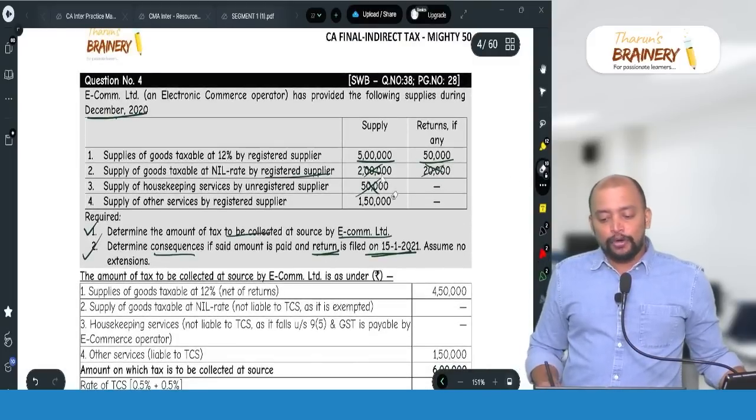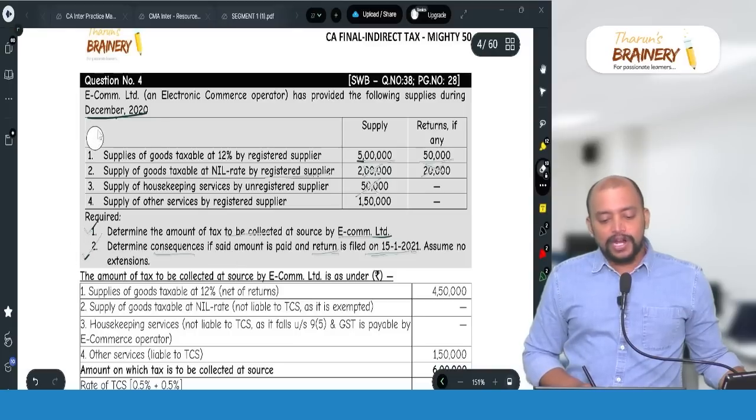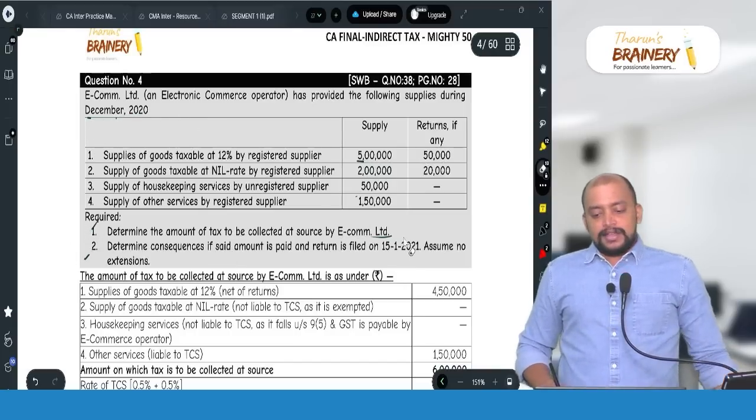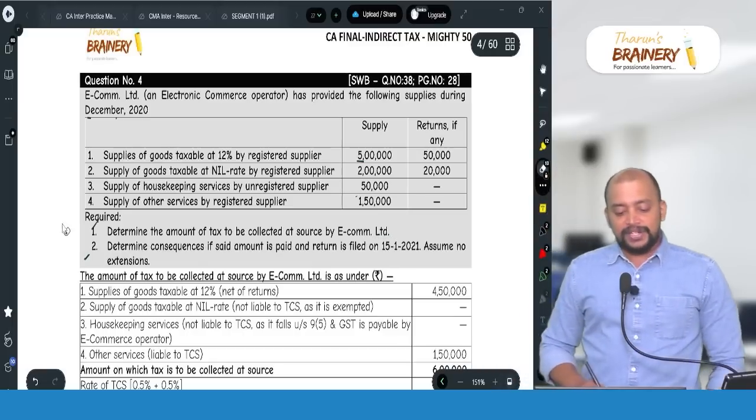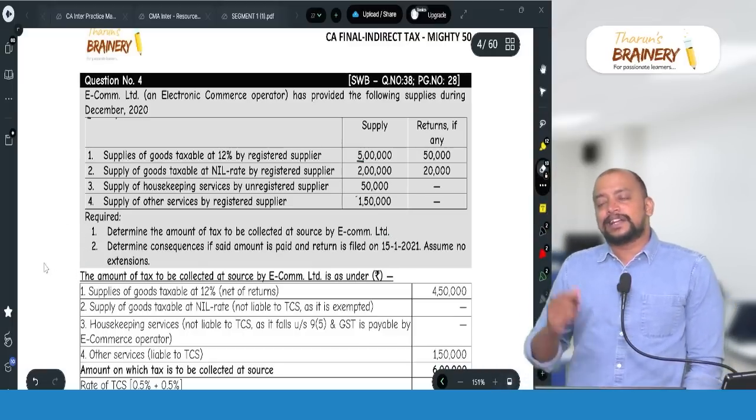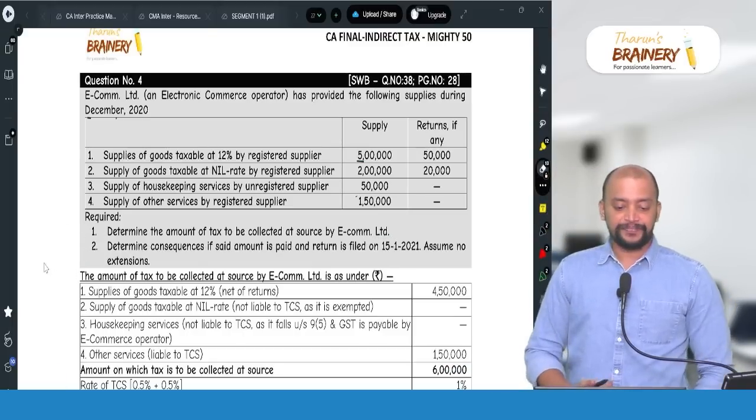Then question number 4. This question number 4 is on page number 28. This is related to TCS.